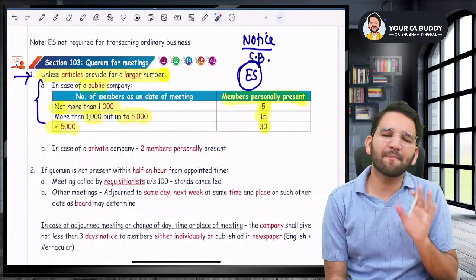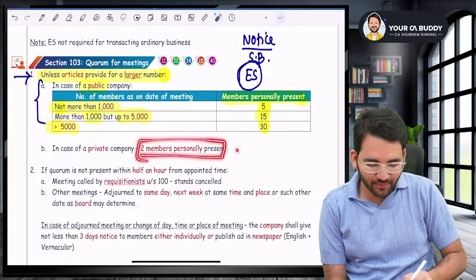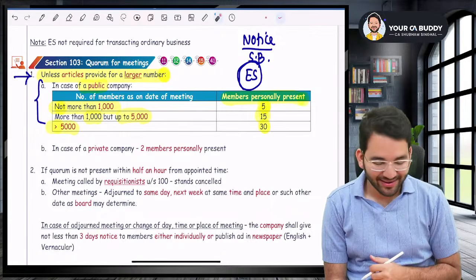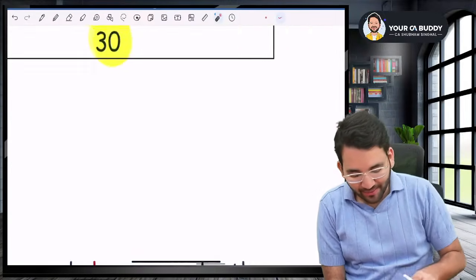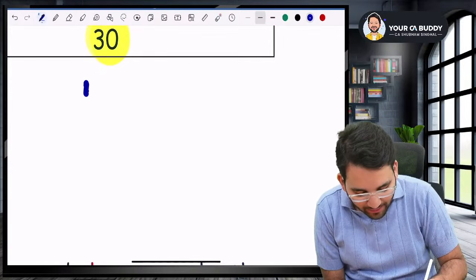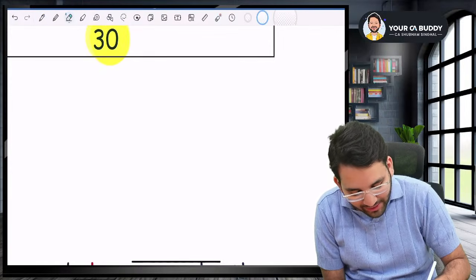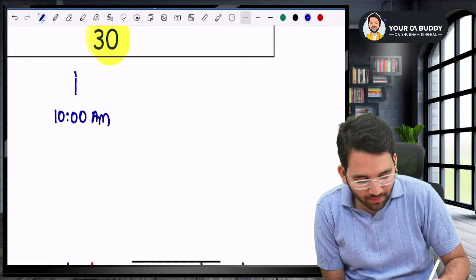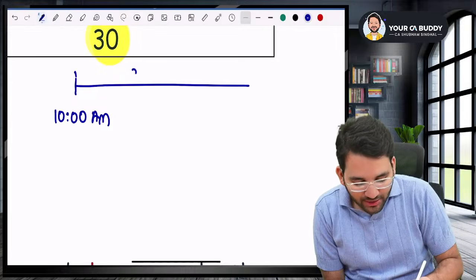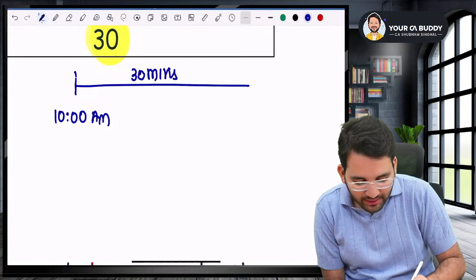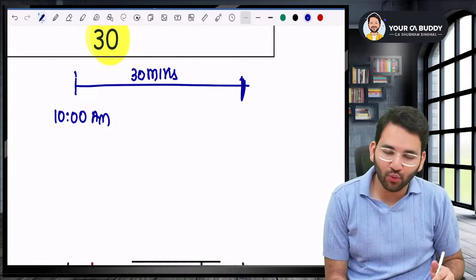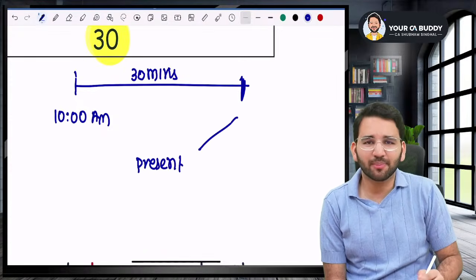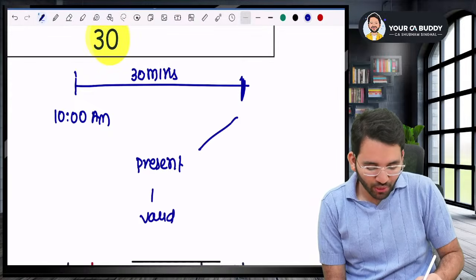But in a private company, we said only 2 members personally present will be considered as quorum. Okay, guys, now listen to me very carefully. When you call for a meeting, let's say I called for the meeting at 10 a.m. in the morning. Sir, the quorum has to be checked within 30 minutes. After 30 minutes, you'll have to check the quorum. If the quorum is present, as in the minimum number of members are present, then it will be a valid meeting, no problem, sir.